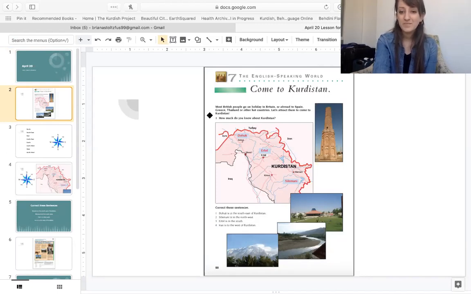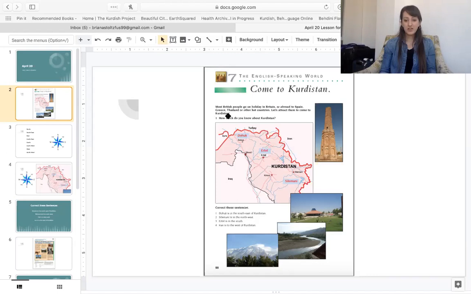What does this mean? Well, it's saying most British people from Britain go on holiday in hot countries. But this says people should also come on holiday to Kurdistan. I think Kurdistan is beautiful. That would be awesome if people would come here on holiday.